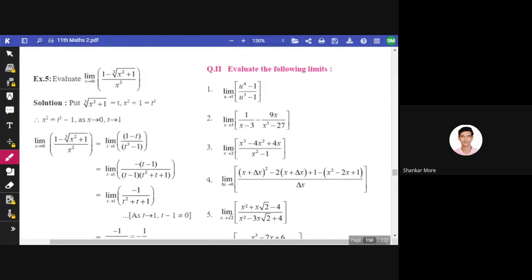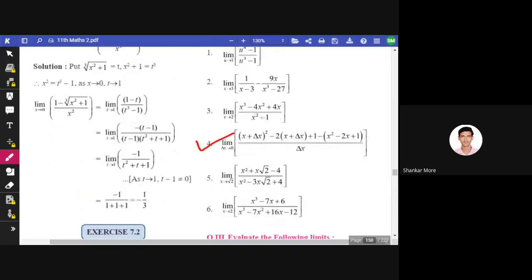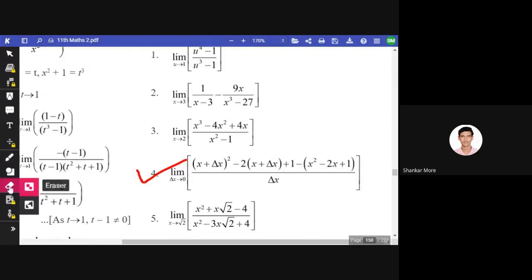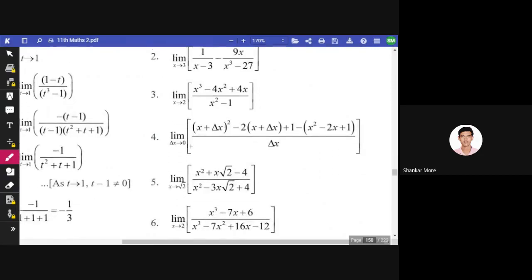Okay, so this looks a little different example. Limit del x tends to 0, (x plus del x) whole square minus 2 (x plus del x) plus 1 minus x square minus 2x plus 1, divided by del x. So what can be done? If we put the value of del x equals 0, the denominator is 0, which is not acceptable. Anyhow, we have to cancel out this del x.